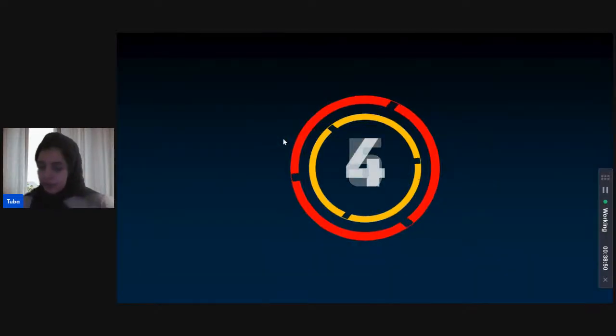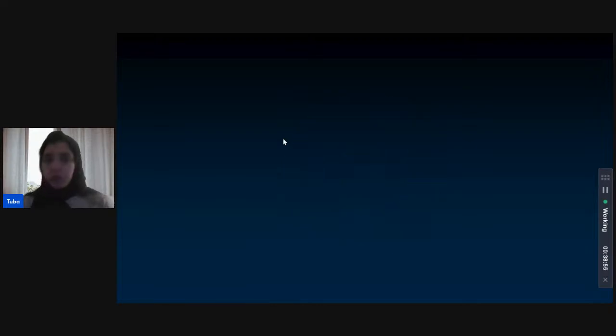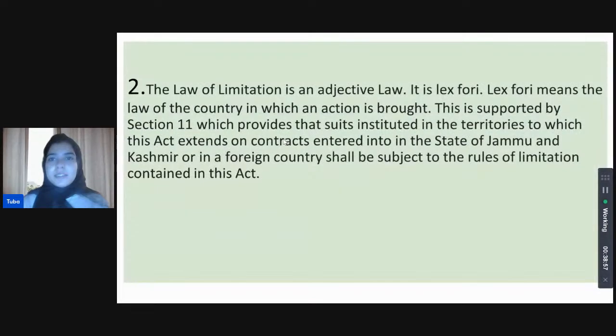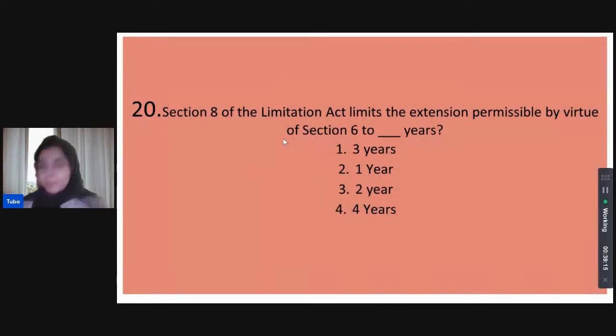I have begun the timer. All right. And it is indeed lex fori. So it is the law of the country where you're bringing the action. If you want to bring an action in a particular country, you must stick to the limitation laws of that country only. And it will only extend to the territorial extent of that exact country, which makes it lex fori.